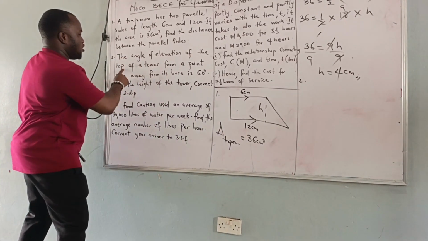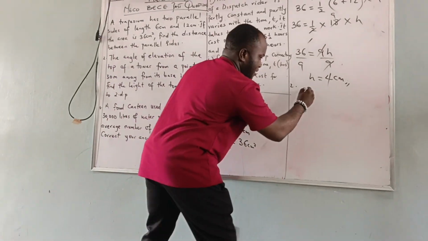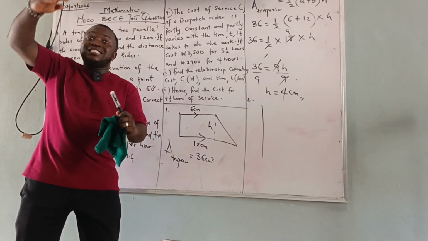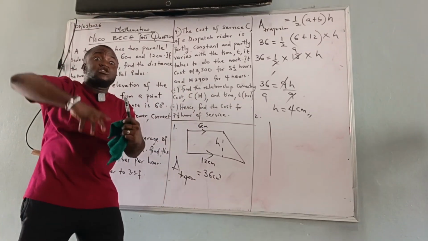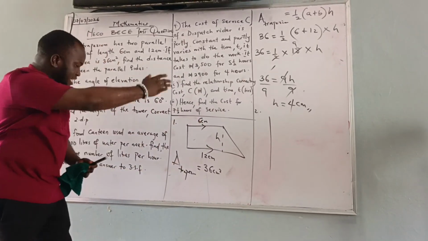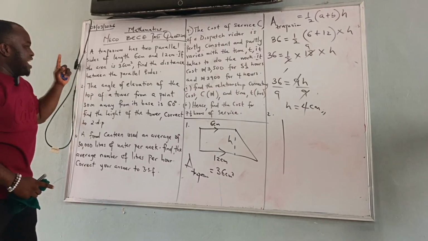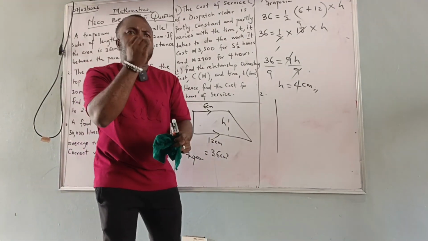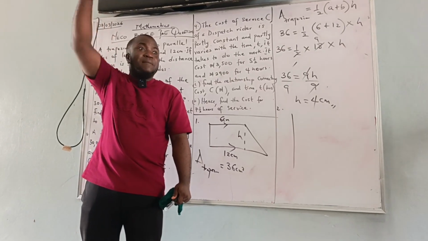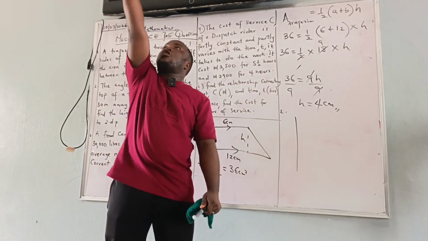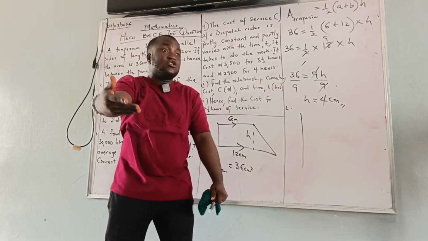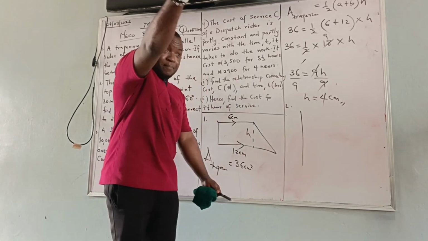Now, this is it. The angle of elevation of the top of a tower. This is the tower. A tower is called a tall building. A tower is a tall building, a skyscraper, a very massive, tall building, a gigantic building. Are you getting it? That is the tower. They said the angle of elevation, meaning that when you are forming an angle of elevation, somebody is looking at a top building. Are you getting it? Maybe Kene is looking at the top of a building. Kene is directly looking at the top of a building and is on the same ground floor with that building.